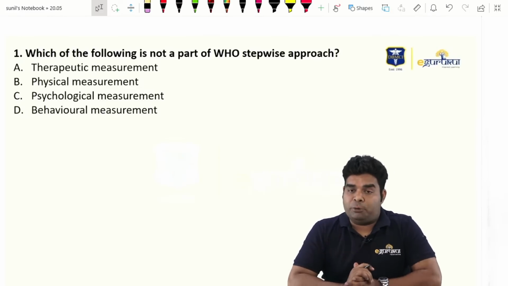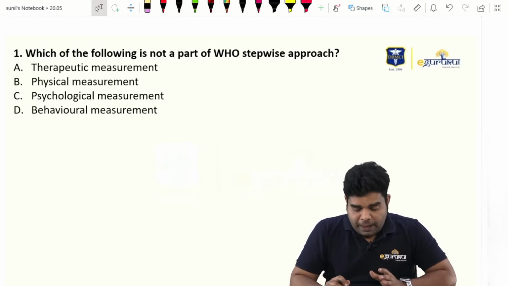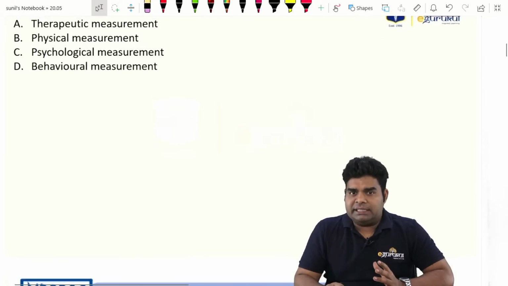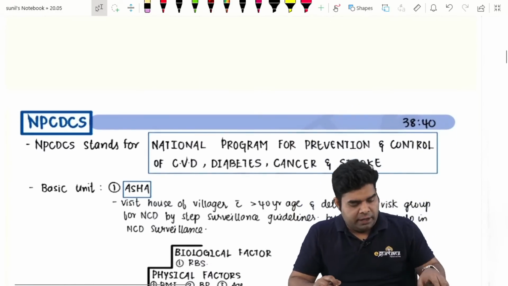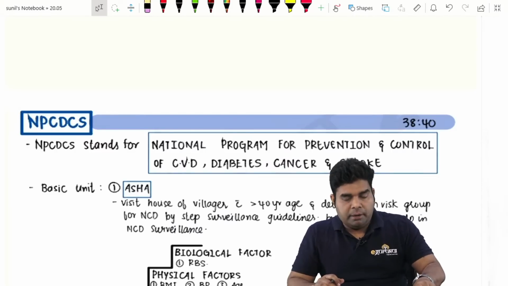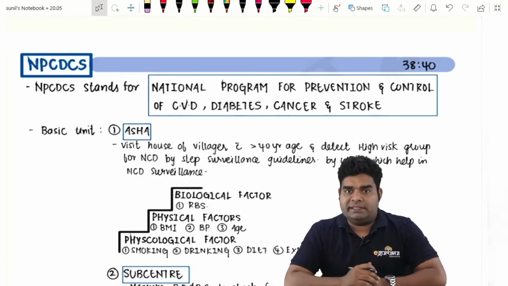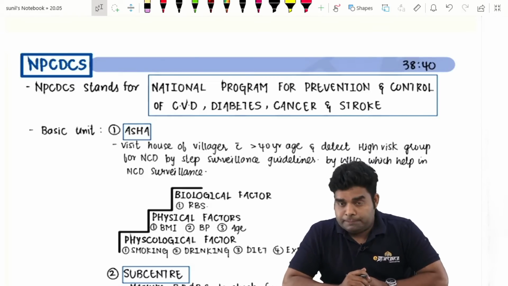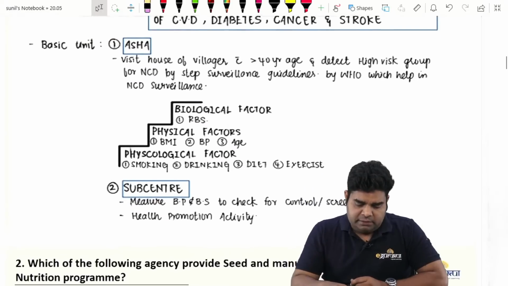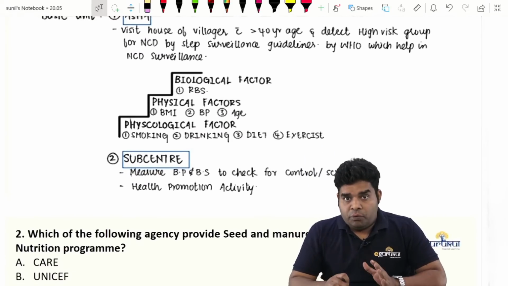The first question we are going to discuss is about the WHO stepwise surveillance approach. This surveillance is done under our national NPCDCS program. Of course, it includes 4 diseases: CVD, diabetes, cancer and stroke. And in this surveillance, we look for 3 factors.